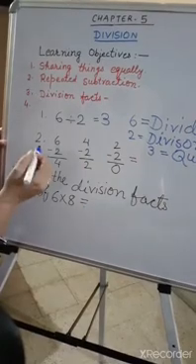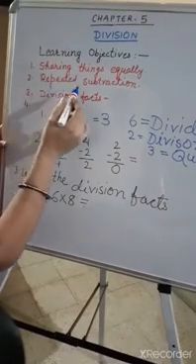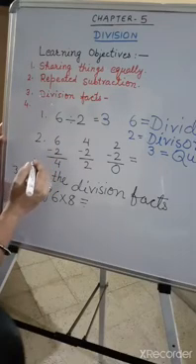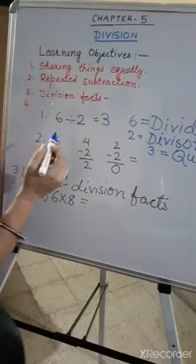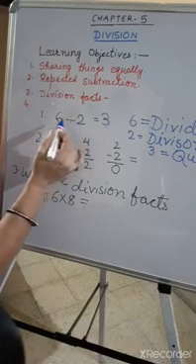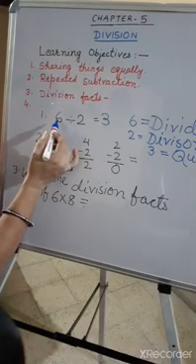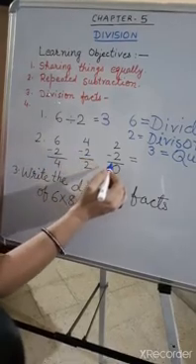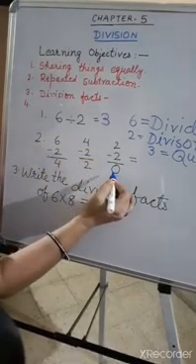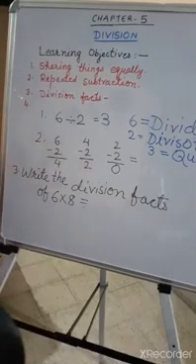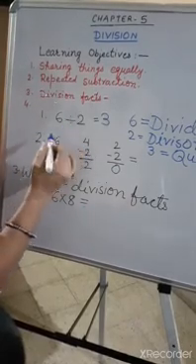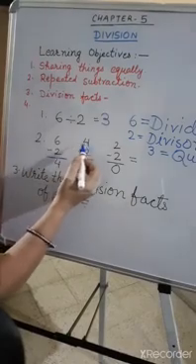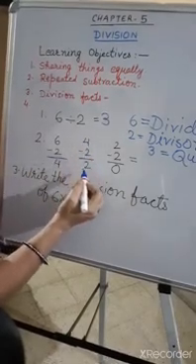Now, how division is repeated subtraction. Let us learn. You subtract 2 from 6, and see how many times until we get the number 0. 6 minus 2 is 4. 4 minus 2 is equal to 2.